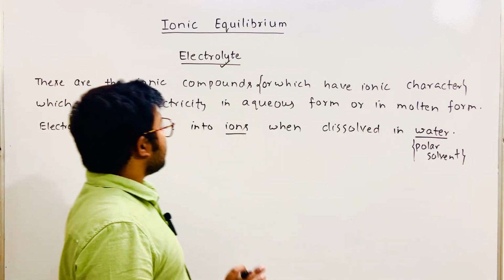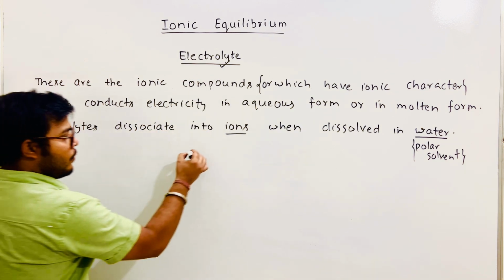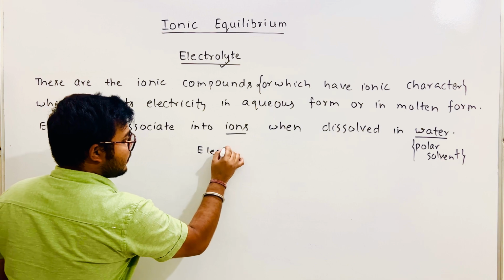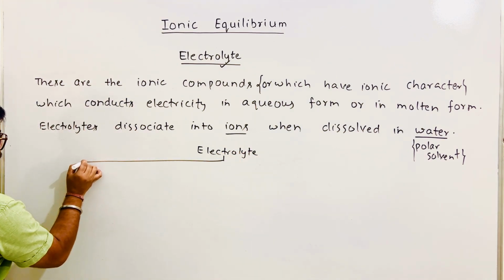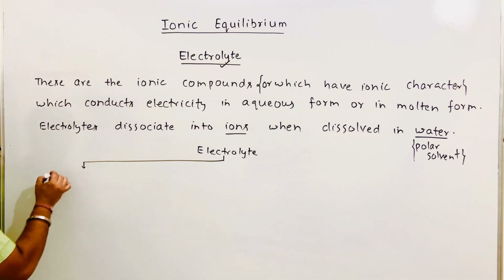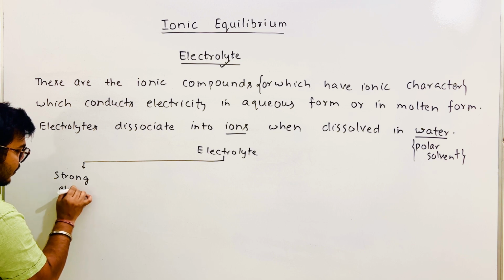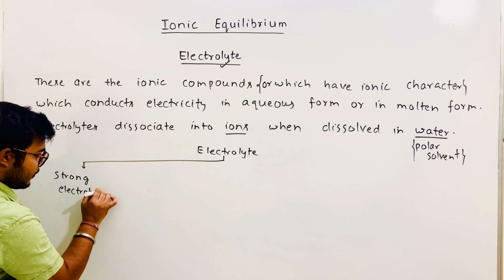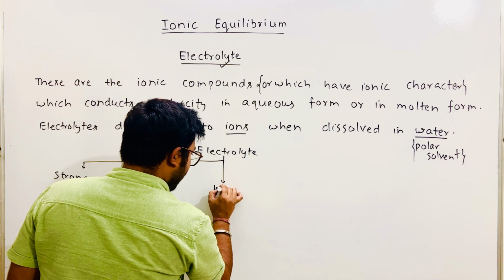Right? So now we have three different types of electrolytes. You can say electrolytes are of three types. The first is a strong electrolyte. The second is a weak electrolyte.